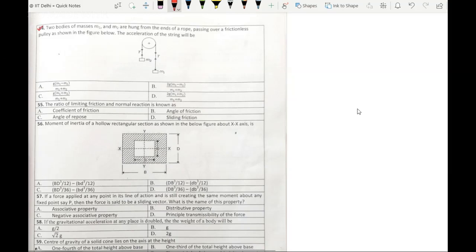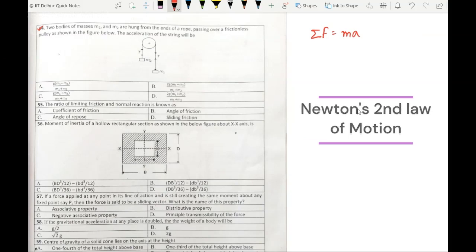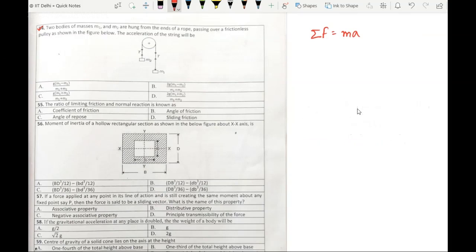Now question number 54. It says two bodies of masses m1 and m2 are hung from the ends of a rope passing over a frictionless pulley as shown in the figure below. The acceleration of the string will be. So this problem can be solved using Newton's second law of motion, which says that summation of force equals mass times acceleration. So we have to use this equation for these two masses individually.